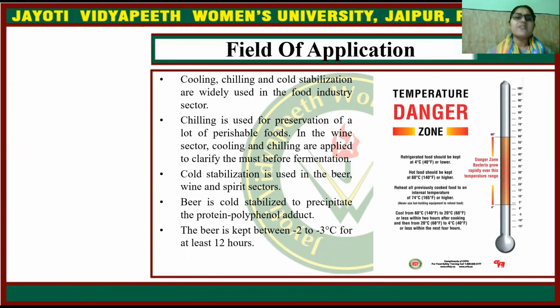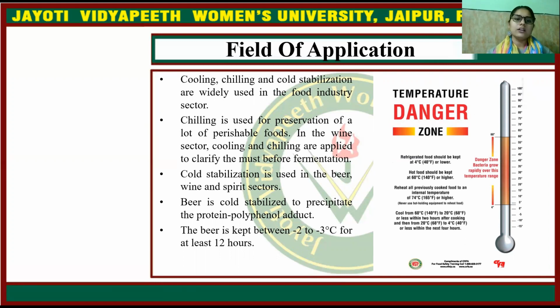So, the field of application. Cooling, chilling and cold stabilization are widely used in the food industry sector, and chilling is used for the preservation of a lot of perishable foods. So what are perishable foods? Perishable foods are those foods which are spoiled within a week. They cannot retain their freshness at room temperature.